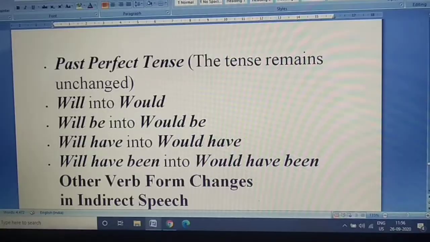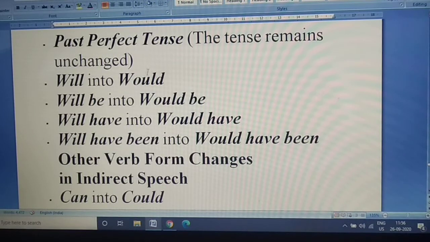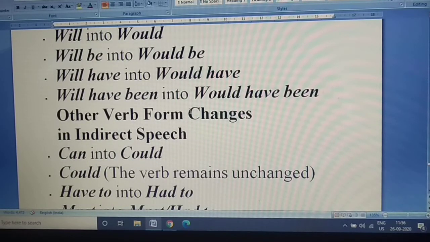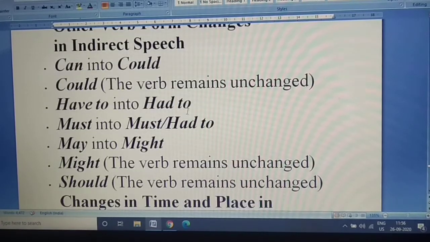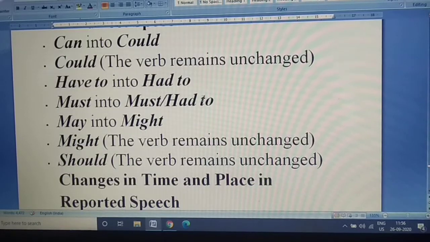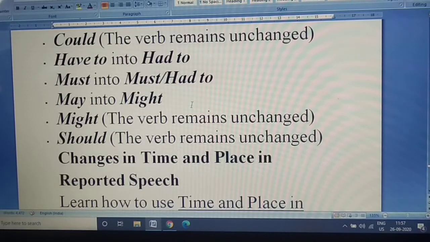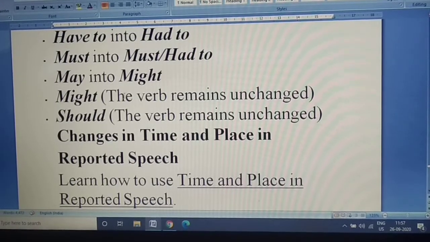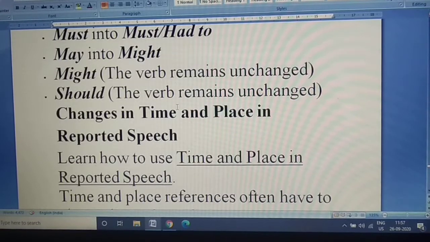Will into would, all these things are something to remember, will have been changes into would have been. You have to learn these by heart, you have to remember. Can changes into could. Okay, have to becomes had to, must changes into must or had to, may into might. Okay, should, the verb remains unchanged, might remains unchanged.